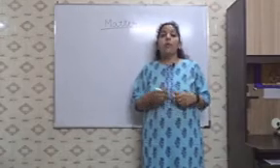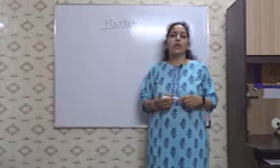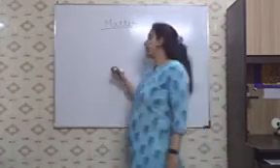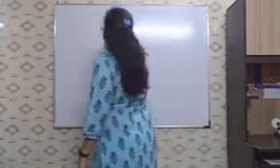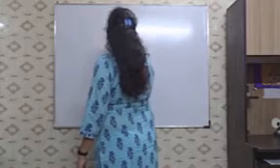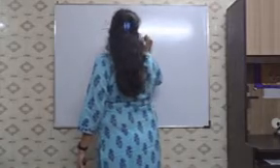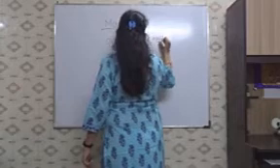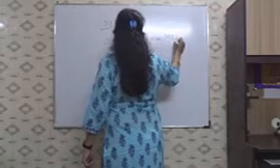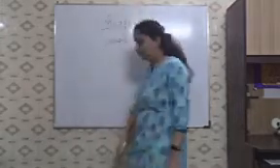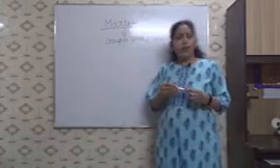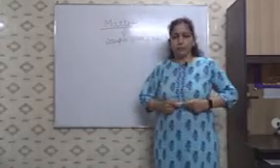So children, now we arrive to the basic definition of the matter, that anything that occupies space and has mass is known as matter. Now, what are the characteristics of matter?